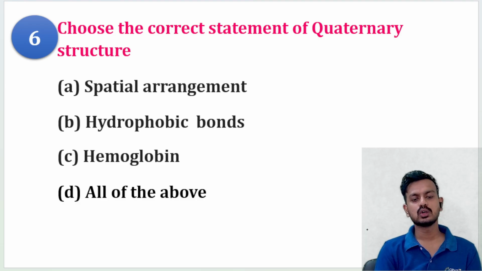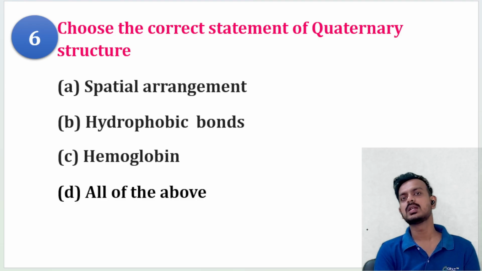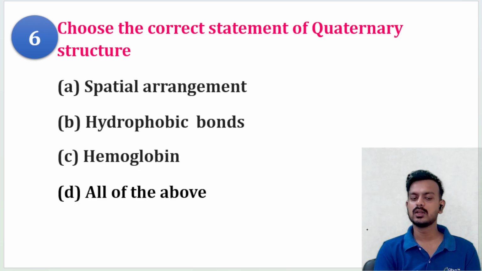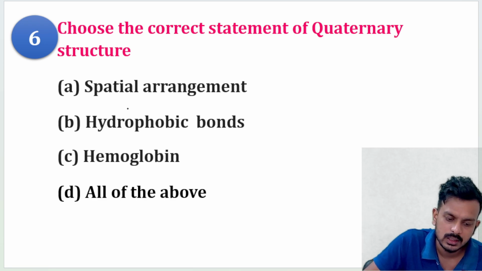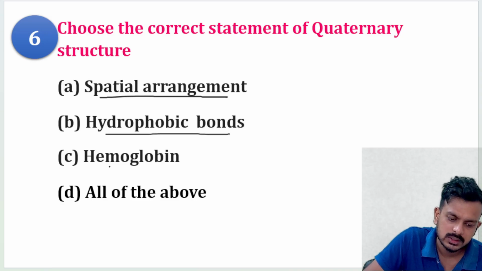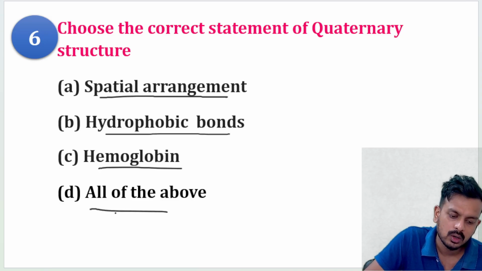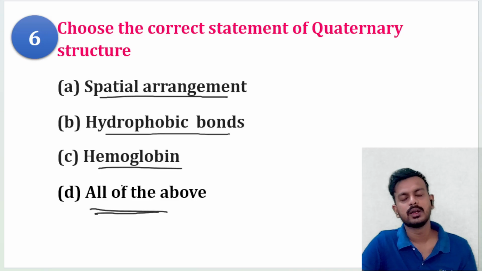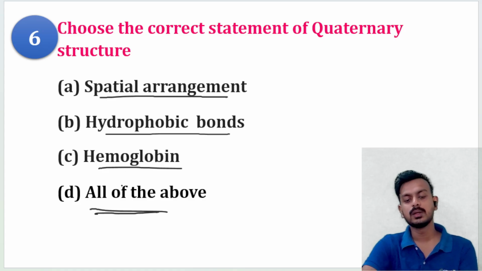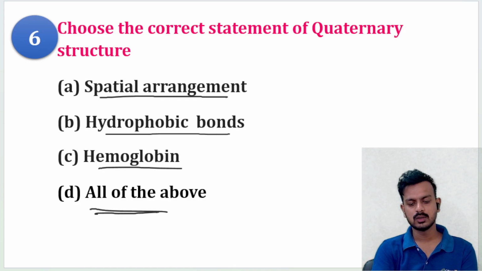Next, choose the correct statement of quaternary structure. You have to find which statement is correct regarding quaternary structure. Spatial arrangement, hydrophobic bonds, hemoglobin, all of them. So find out the correct statement. Choose the correct statement for quaternary structure. Answer in the comment section, I will check which one is correct.